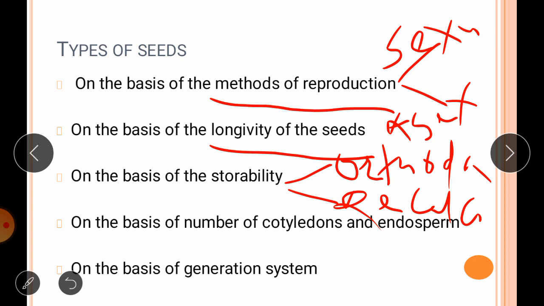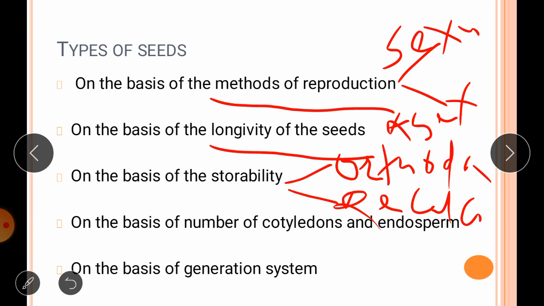Okay, recalcitrant seed. So what do orthodox seeds mean? The seeds which can be successfully dried to 5% or lower moisture level without lowering their viability, and are able to tolerate freezing. Such seeds we can store for a longer period, and they come under this orthodox group. While recalcitrant seed means what?